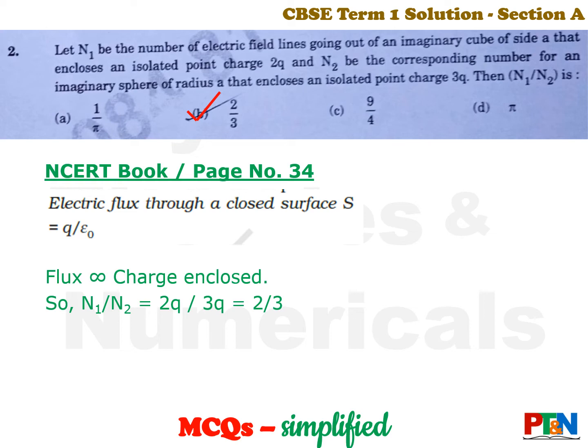Where does it come from? It comes right away from your NCERT book. NCERT book page number 34 says the electric flux through a closed surface S is equal to Q by epsilon 0. That means flux is proportional to the charge enclosed. So N1 by N2 is the ratio of the charges, that is 2 by 3.